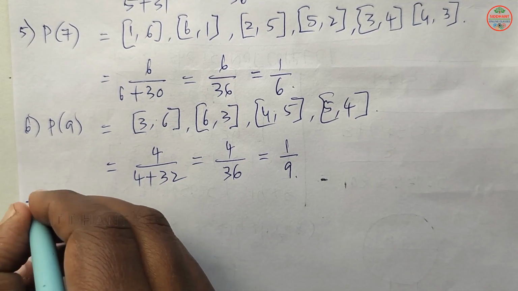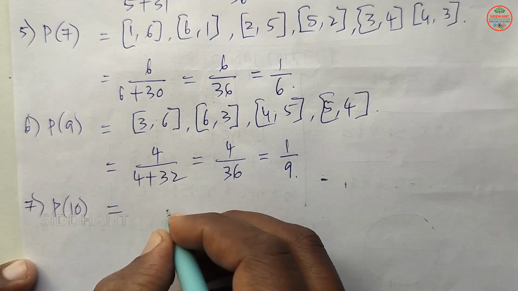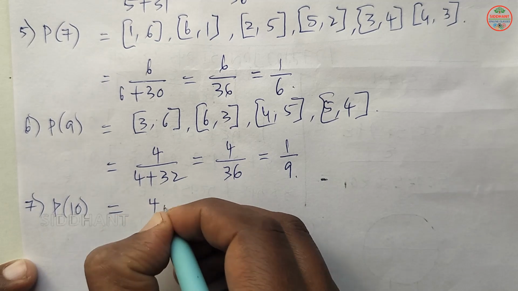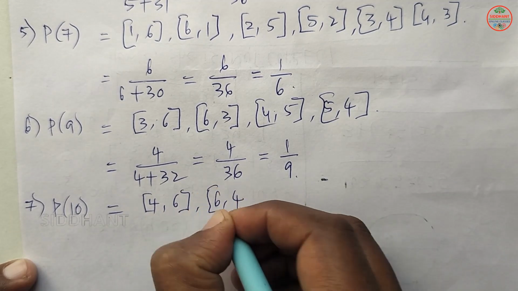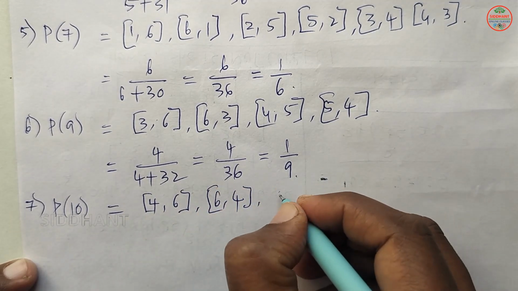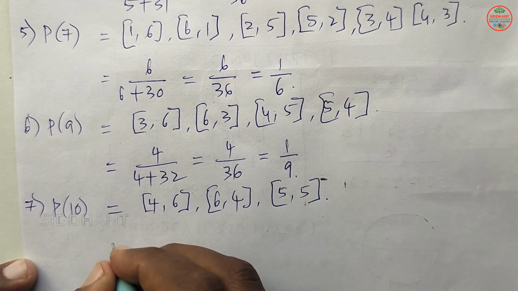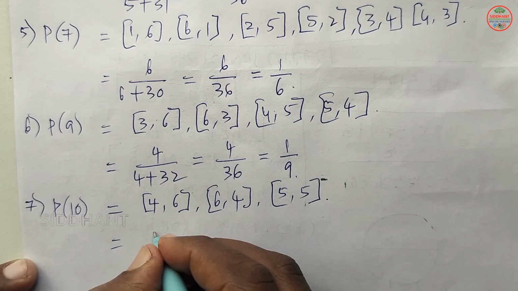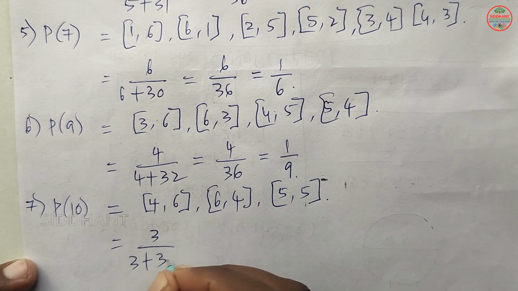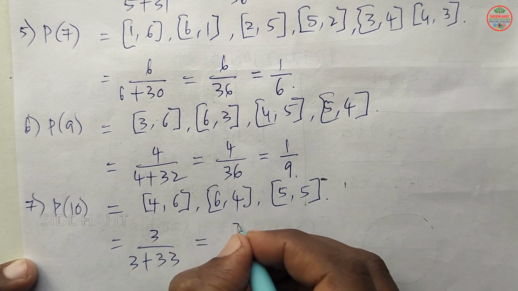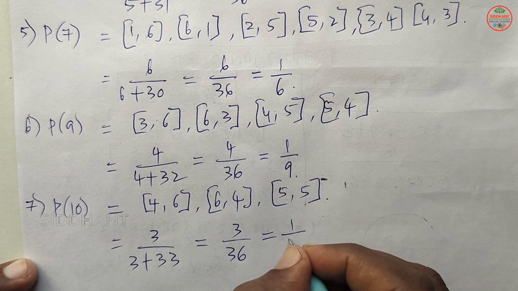Next we are going to see the probability of 10. We get 4 and 6, 6 and 4, next 5 and 5. So 3 outcomes you are going to see, so favorable ways will be 3. So 3 plus 33, that will be 3 by 36, so that will be 1 by 12.